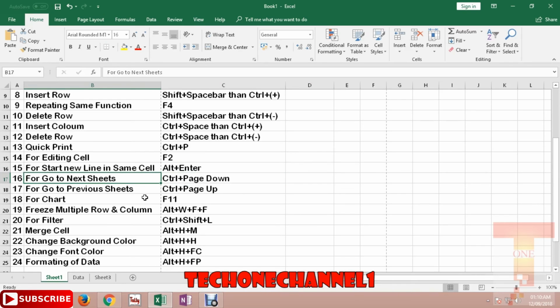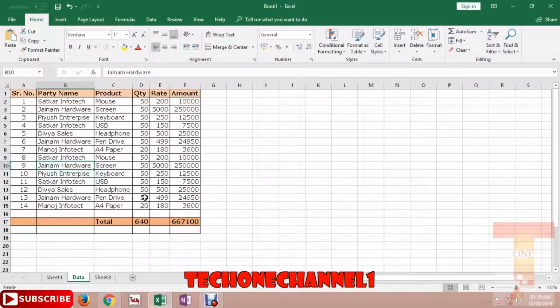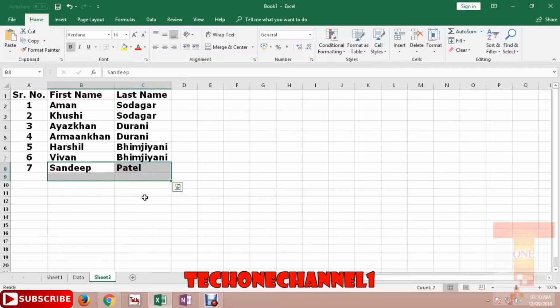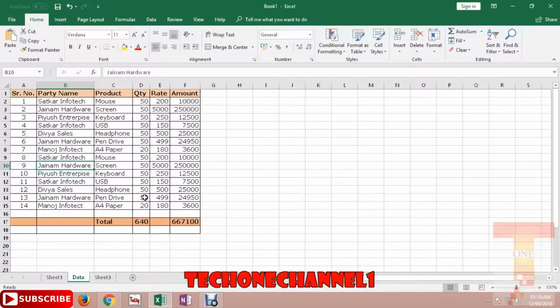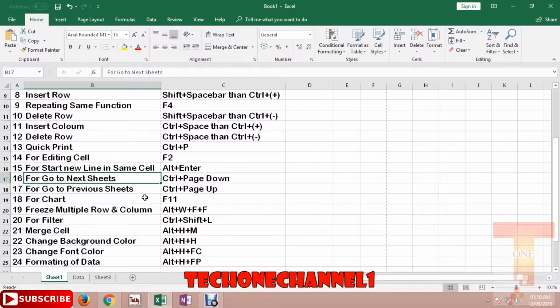Then the next one is how can I change the sheets. If I want to go to sheet 2, without using the mouse pointer, I simply have to press Ctrl and Page Down, and the sheets get changed automatically. It's an easy thing.